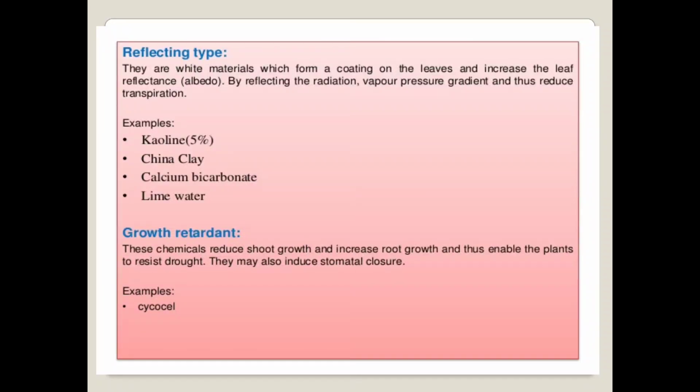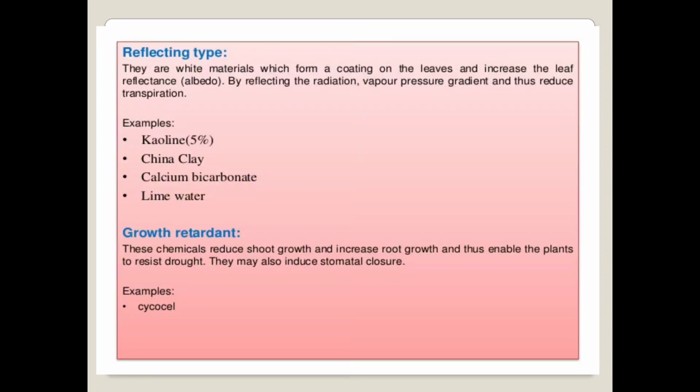Then the next one is the growth retardant. These chemicals reduce the shoot growth, and they also increase the root growth, and thus enable the plant to resist the drought condition. They may also induce stomata closure. Particularly this growth retardant type of anti-transpirant mainly retards the shoot growth as well as increases the root growth, and due to that it enables the plant to resist the drought condition, and it also helps to increase the closing of the stomata.